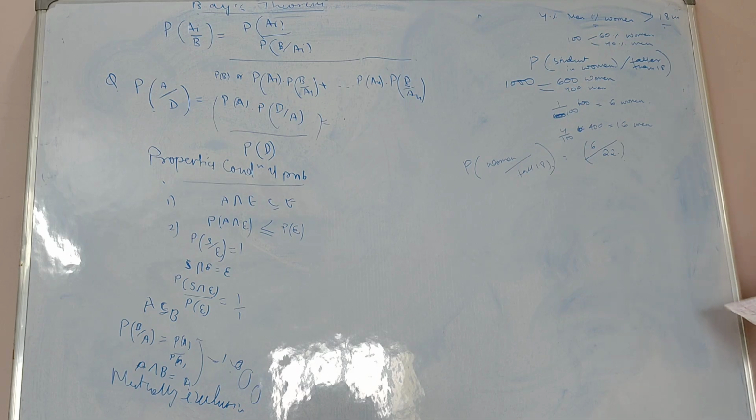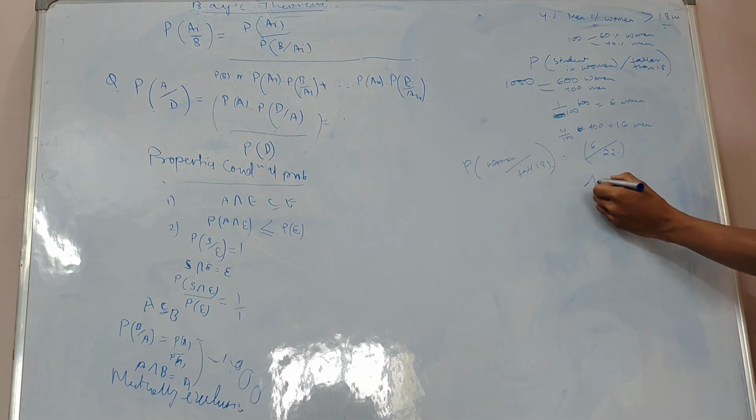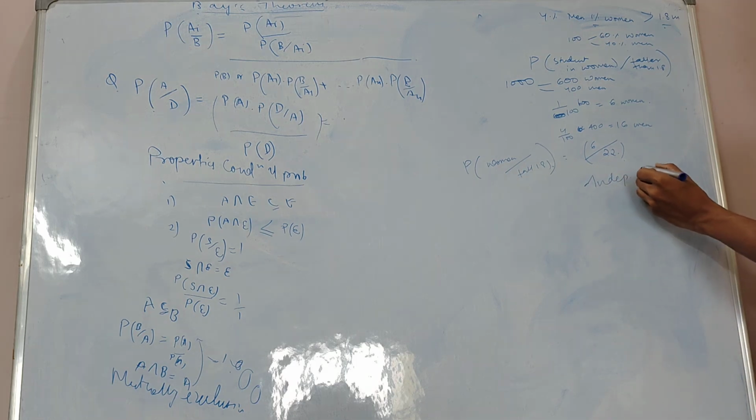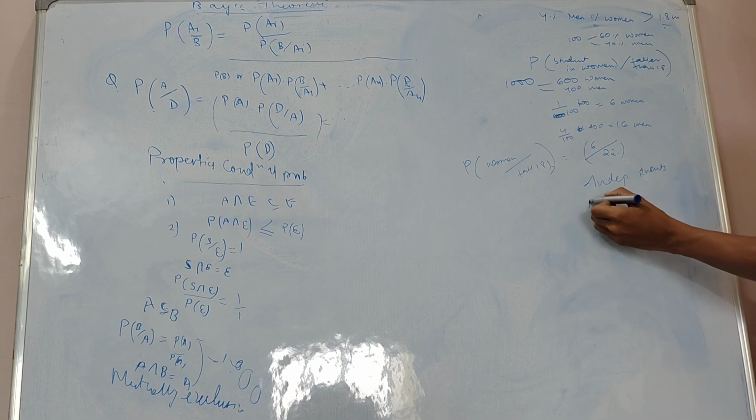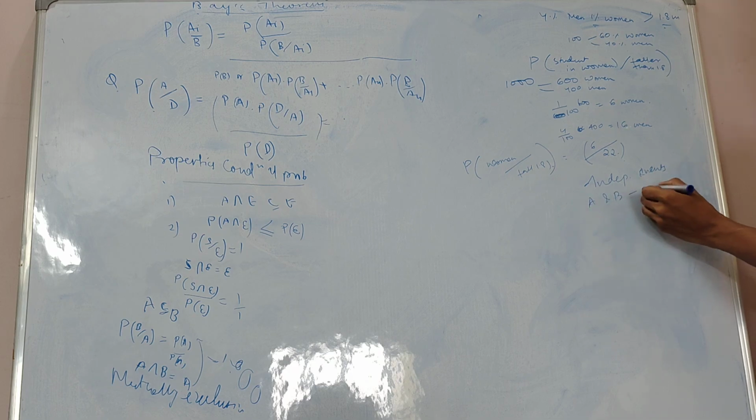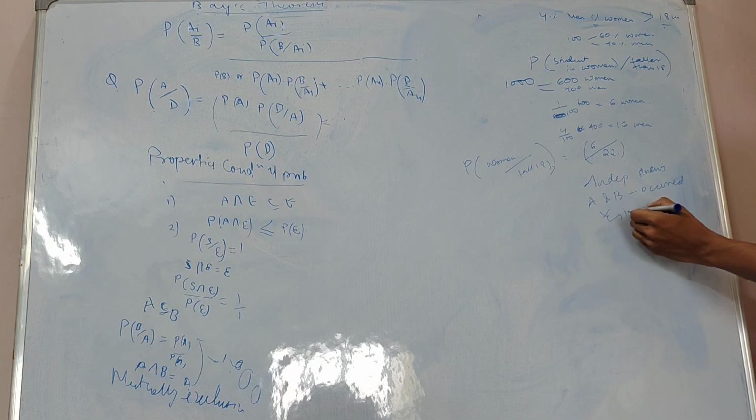Now let's discuss independent events. Two events A and B are called independent if knowing one has occurred gives no information about the other. Independent events are two events, suppose A and B, where both have occurred but they don't have information about each other.